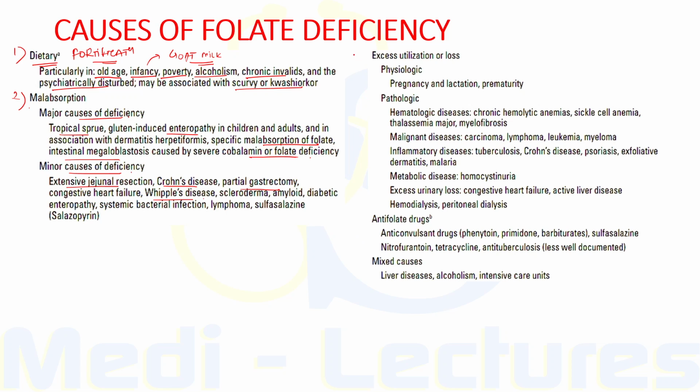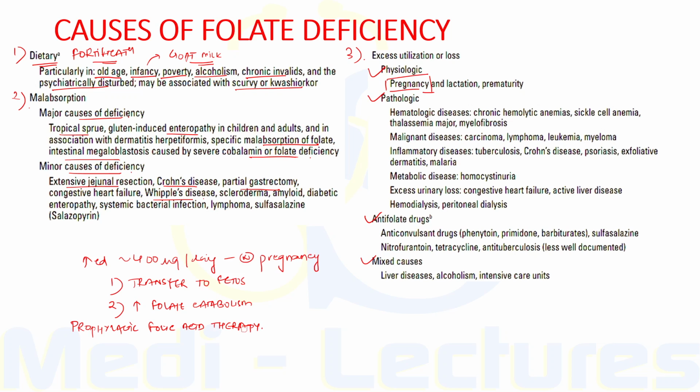Now, other than this, there can be excessive utilization or loss of folate. This can be either physiological, pathological due to use of anti-folate drugs, or due to some other causes. Now, physiological increase can occur with pregnancy, lactation, and prematurity. So, in pregnancy, folate requirements are increased to about 400 microgram per day in normal pregnancy. What are the reasons?